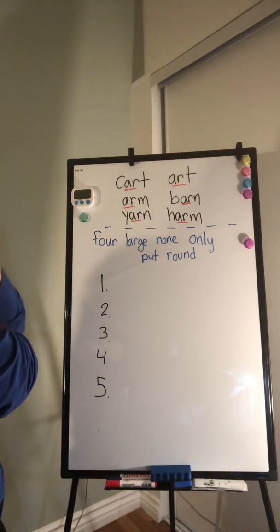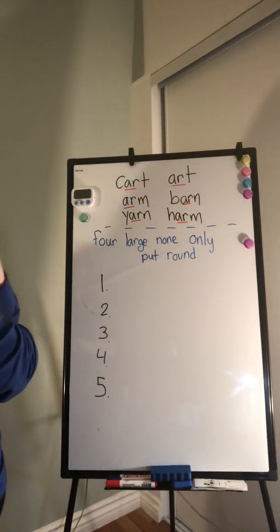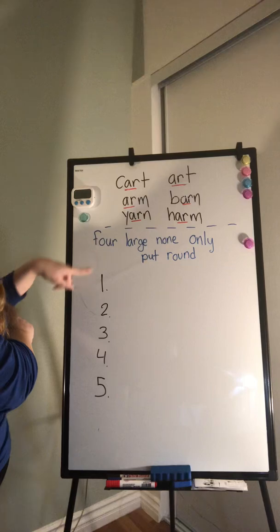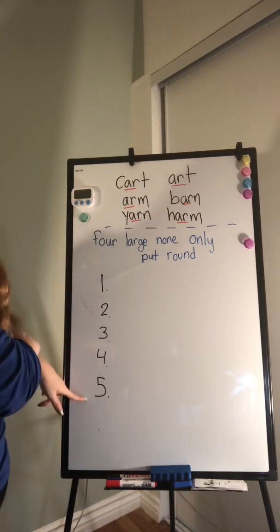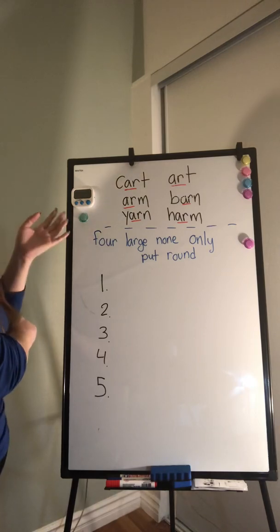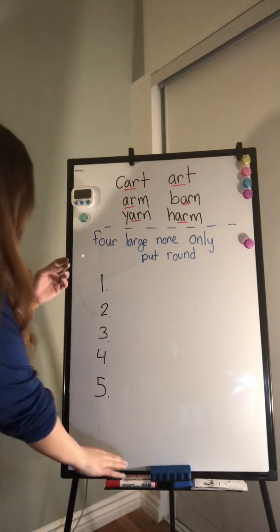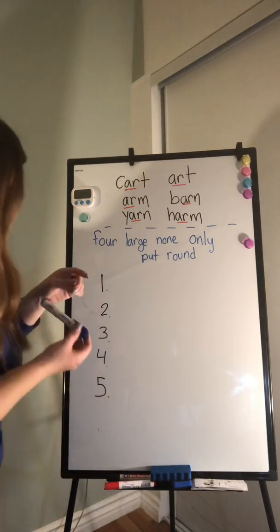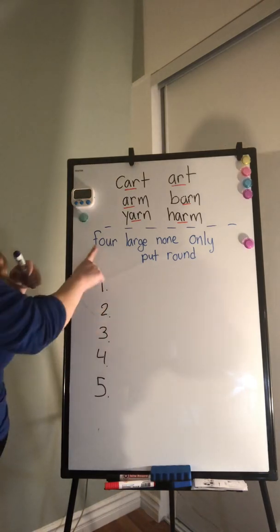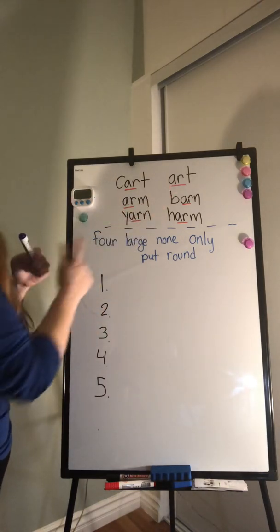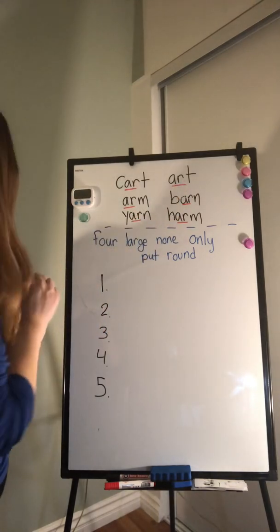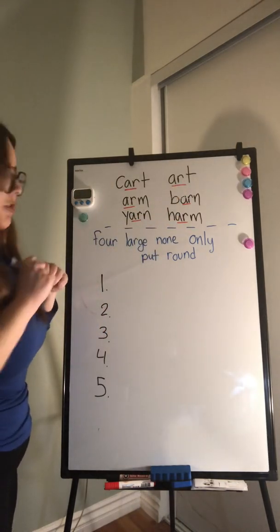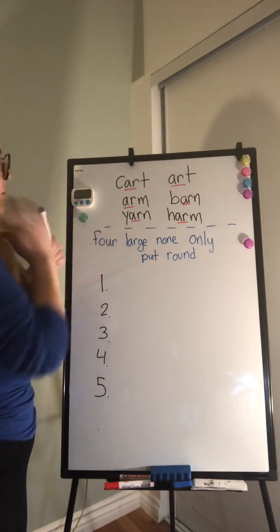What you're gonna do today is pick 5 of these words and make 5 sentences. So you can actually pick more than 5 if you want, but you need to have 5 sentences, and each sentence needs to have at least one of these words, either an R word or a high frequency word. For example, and I'm gonna give you an example and you cannot use my example.